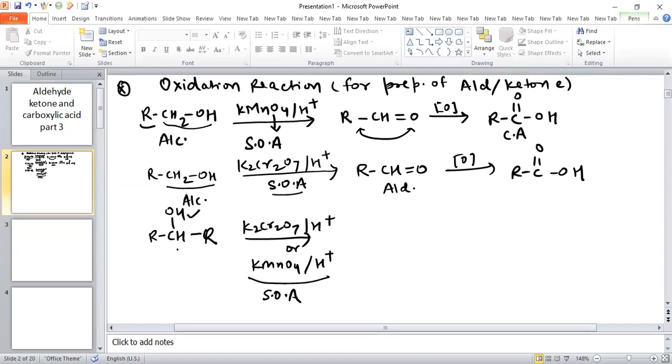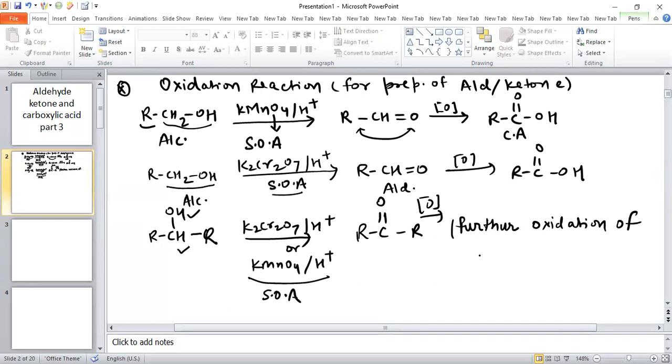With removal of hydrogen from this carbon, it will oxidize into R-C double bond O, a ketone. Further oxidation of ketone is not possible like aldehyde.